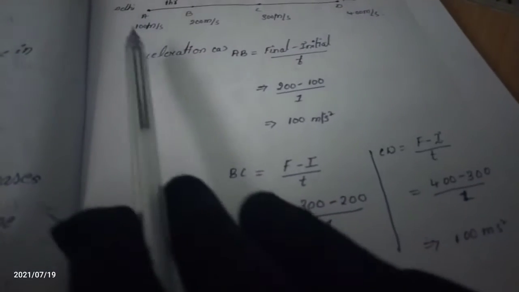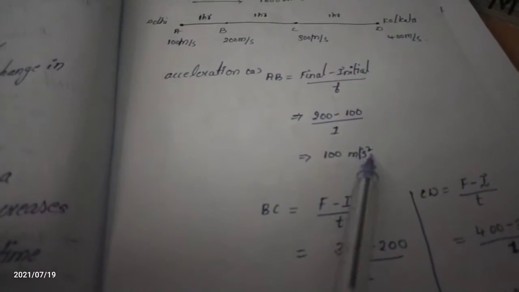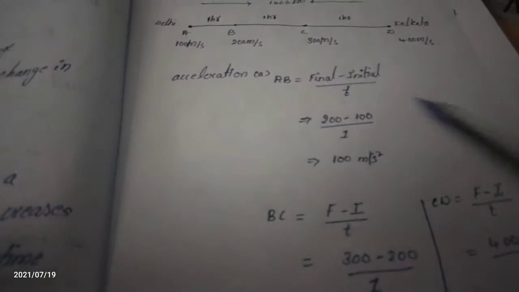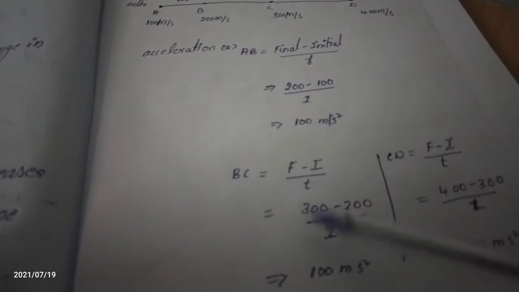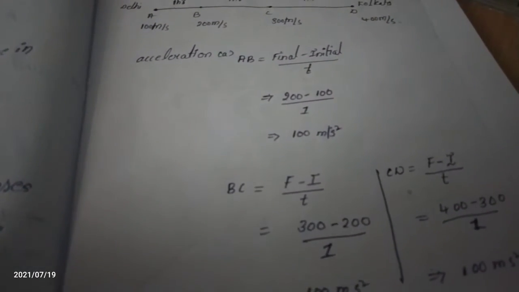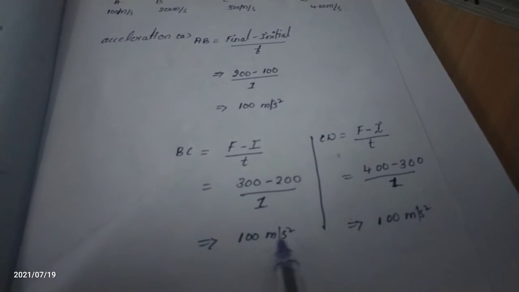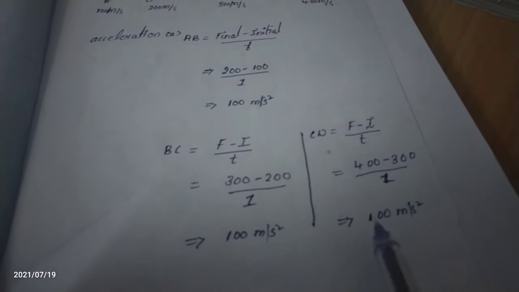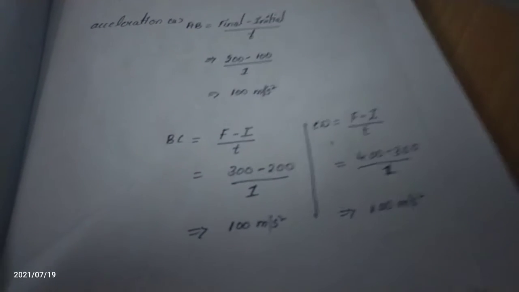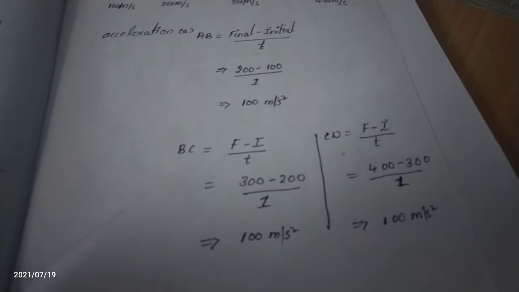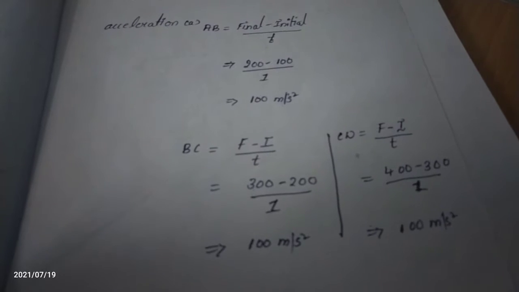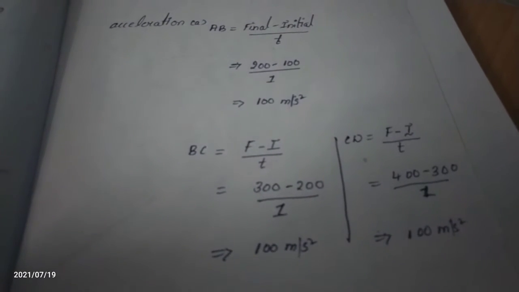Up to here, A to B gives 100 meter per second square, B to C also gives 100 meter per second square, and C to D also gives 100 meter per second square. Today we are discussing non-uniform acceleration. What is that? Let's do it.